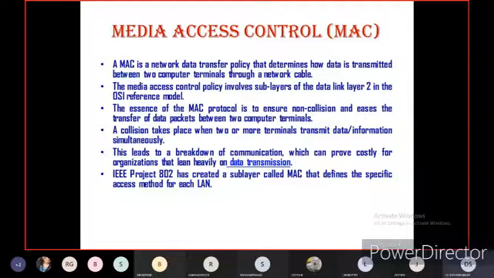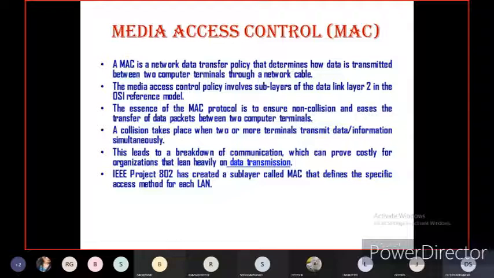After some time, the sender or transmitter will resend the same data packet to the destination, which can be costly for organizations that rely heavily on data transmission. IEEE 802 has created a sublayer called MAC that defines the specific access method, such as token or bus data transmission in a local area network.